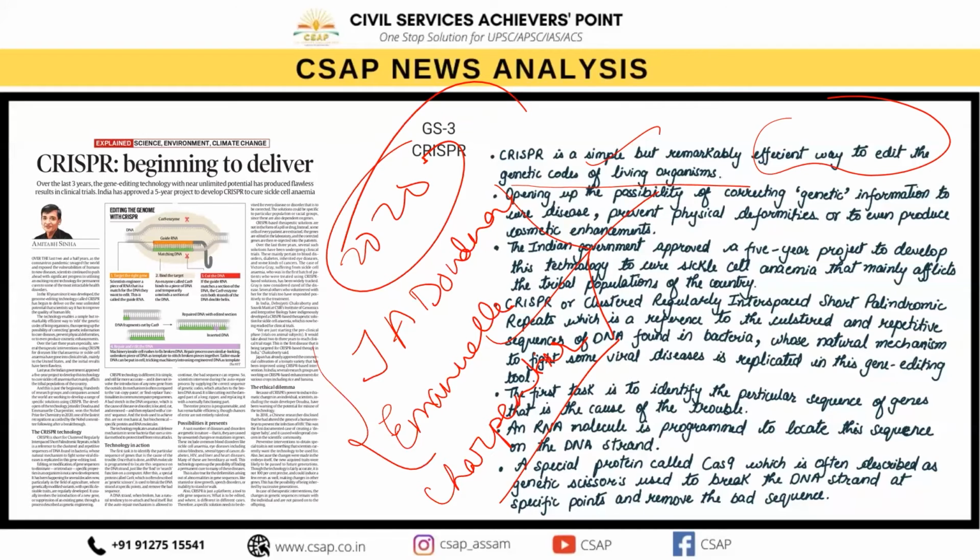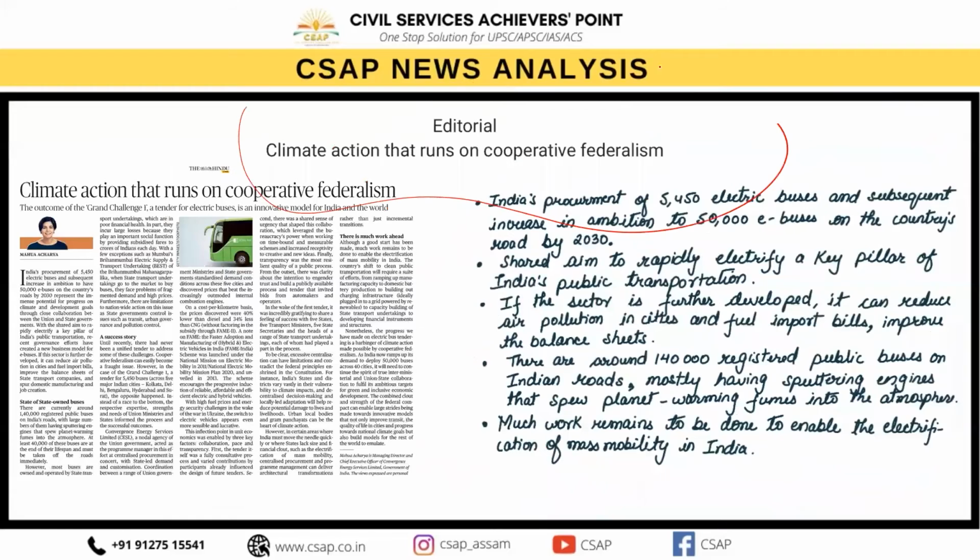ओके, तो यहाँ पे देख लेना। चलो नेक्स्ट पे आते हैं, क्लाइमेट एक्शन दैट रन्स ऑन कोऑपरेटिव फेडरलिज्म। ओके, सो टुडे if I see about the rise of temperature and extreme weather contradictions all over the world, there is a need to find some innovative solutions to mitigate the major impact of climate change. And there is a direct need of support of everyone with adequate funding and policy support. So when I say cooperatives, होता क्या?